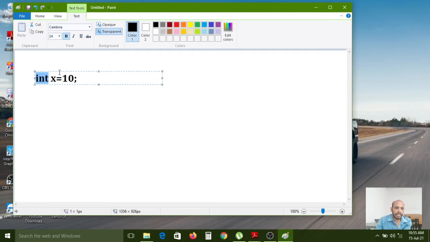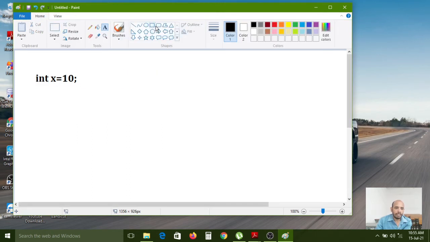If you write the statement like this in our program, then while executing, the int data type will allocate memory in the RAM, the temporary memory.